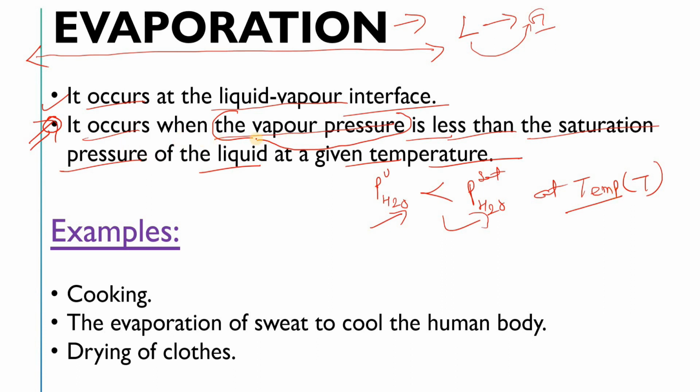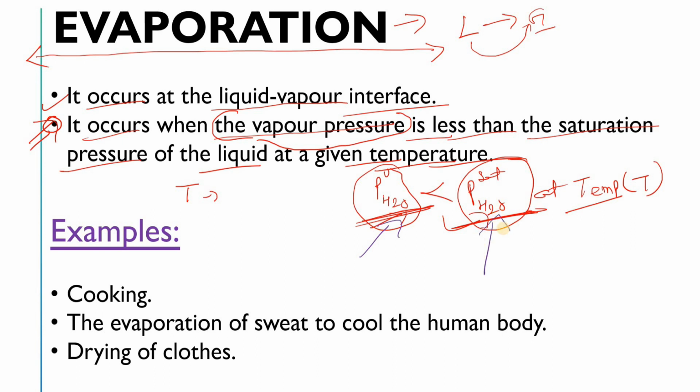It occurs when the vapor pressure is less than the saturation pressure of the liquid at a given temperature. It means at any particular temperature, your water will have some saturation pressure, and it will have some vapor pressure. Are you getting my points? Evaporation will occur when your water has a vapor pressure less than the saturation pressure at that temperature. This is very simple, right? The point is not complicated, and I hope I am not making it complicated.